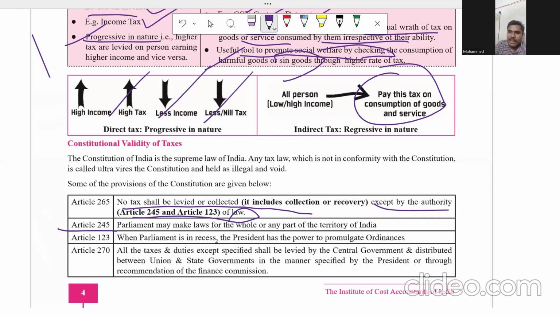Article 245 is nothing but Parliament may make laws for the whole of India or part of the territory of India. Whatever laws are passed in Parliament, that we are going to read. For example, Finance Act 2025. Who has passed the Finance Act 2025? Next, on 1st February the budget is going to come in the near days. In the budget discussion, the Parliament is going to decide what taxes are applicable to us. They are going to discuss the Finance Act, and later it is going to be applicable for us. As of now, I'm writing here, Finance Act 2025 is applicable for our exam.